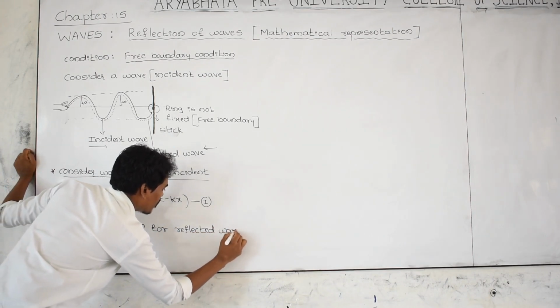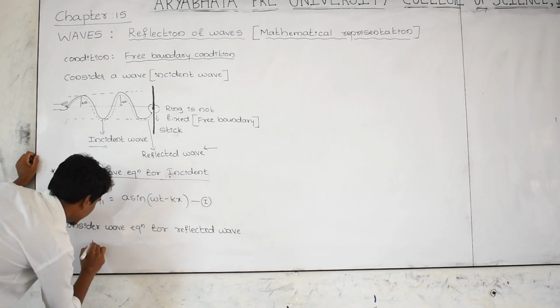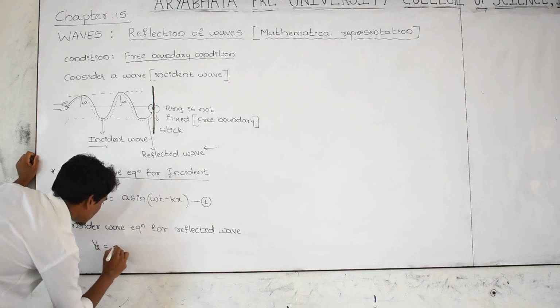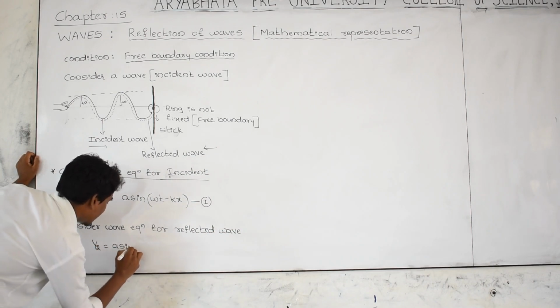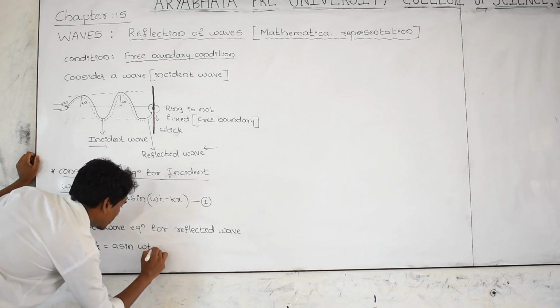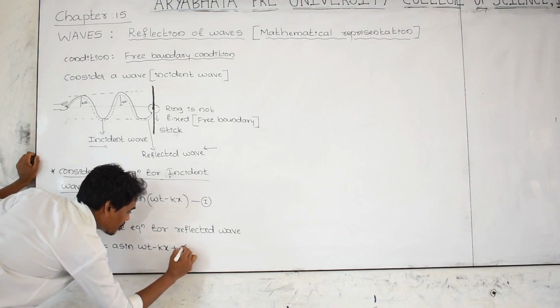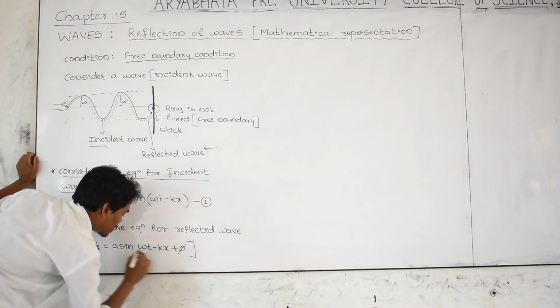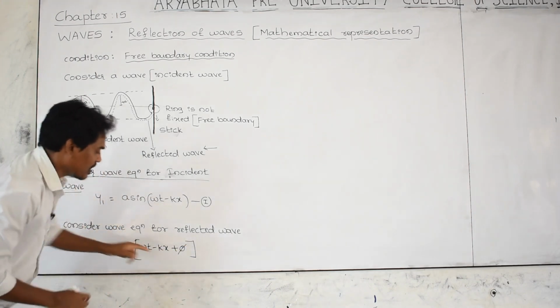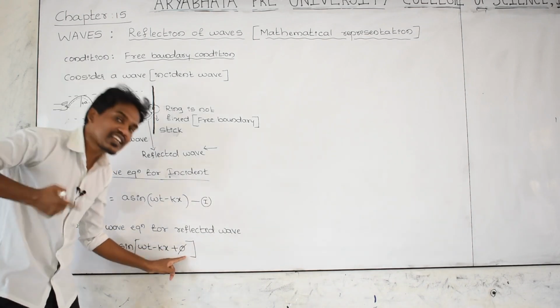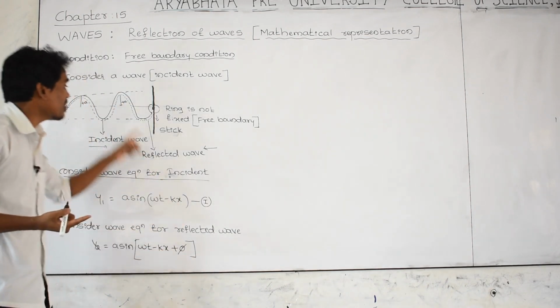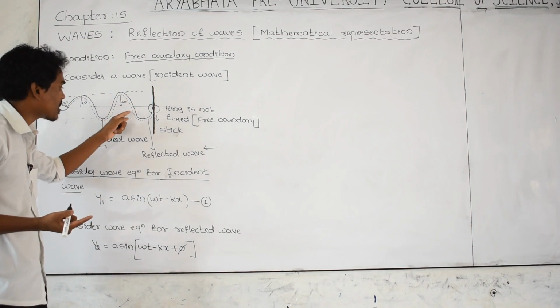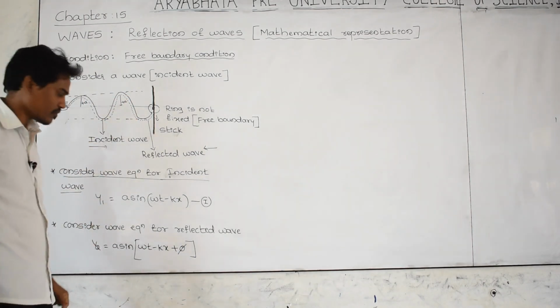I am indicating it as y2. Y2 is equal to the same equation, a sin(omega t minus kx), but with one extra term, phi. As you know very well, this phi indicates whether there is any phase difference between the first, incident wave and the second, reflected wave.